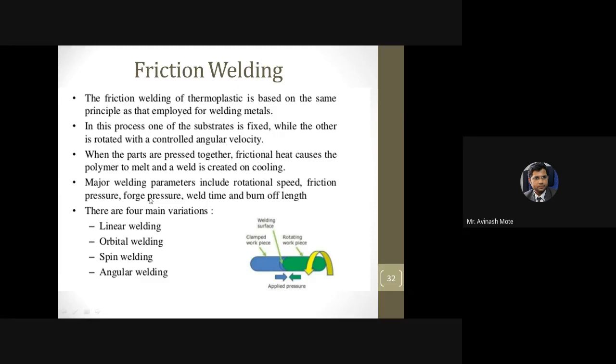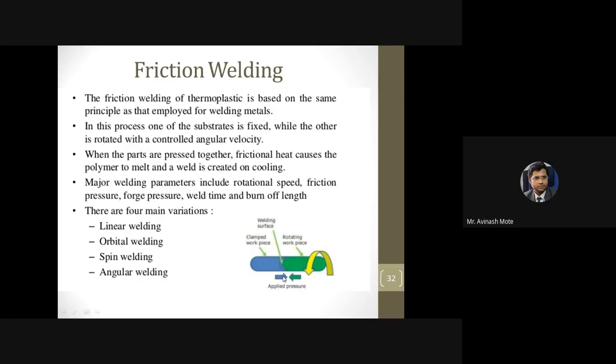Okay, here an external source for generation of heat is not required. This will come under the internal source. Now what is required here? If you take these two parts as shown in the bottom, one is green and another is blue. So one part we have to hold in a fixture or in clamps, and another will be rotated against the surface of the first part. That rotation should be along with the pressure.